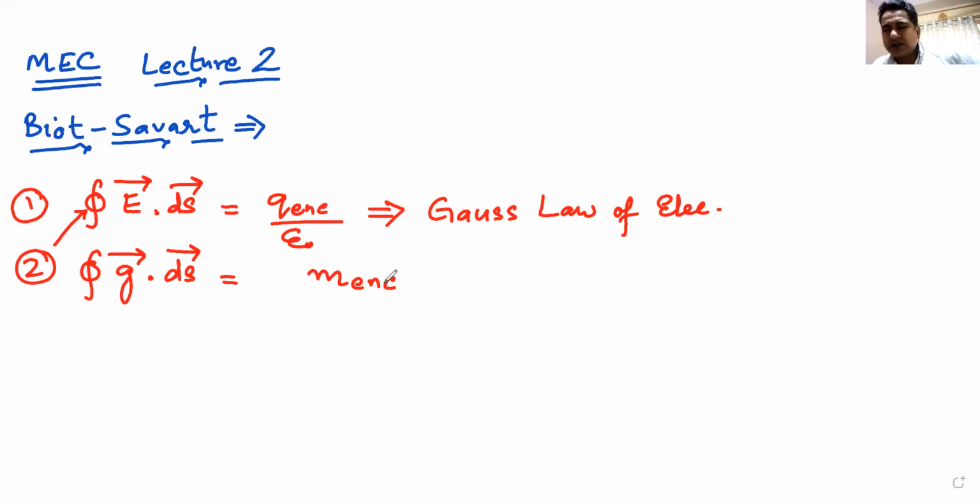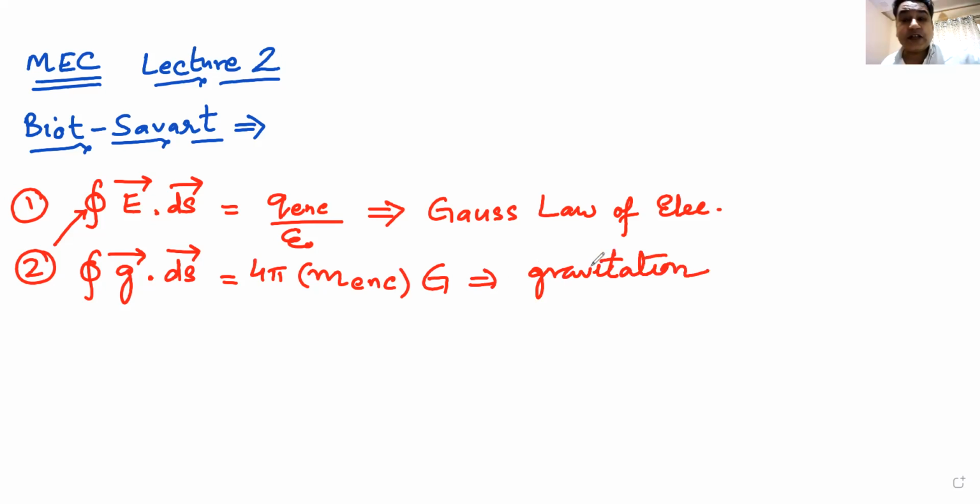Instead of 1 by epsilon naught, what should I write? 4 pi G. That is correct. Now this becomes my Gauss law for gravitation. Have you seen this equation before? This is Gauss law for gravitation.